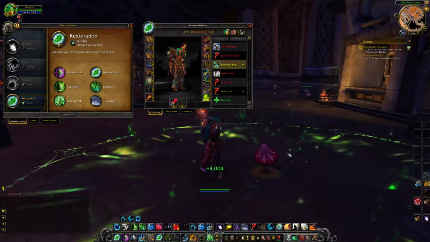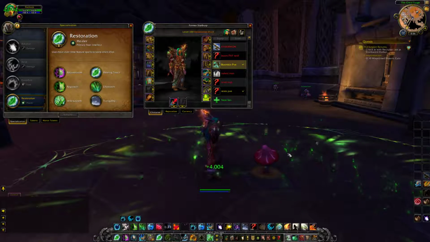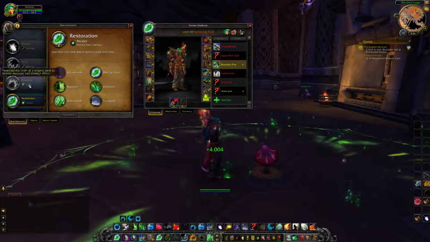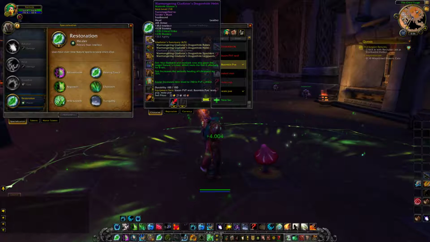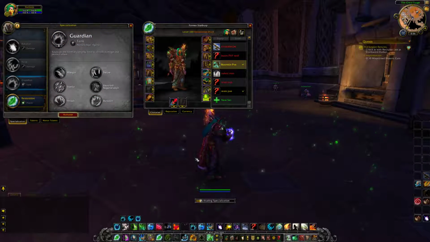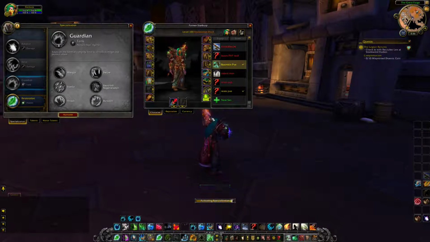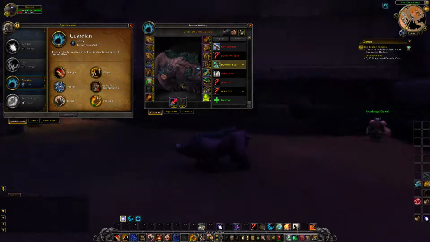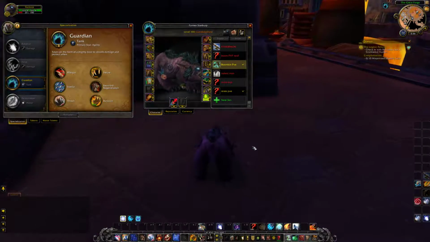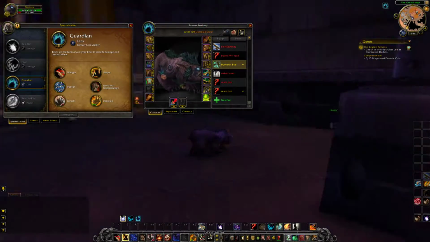Now, unlike in most games, where you pick a specialization and you can't change, not only can you change in World of Warcraft, but you can change on the go. So notice all my gear here, that's intellect. I'm going to change to Guardian, which is the tanking spec for druids, and it's agility based. So I don't have to just be resto. I can change to the tanking spec, and I'm a bear now. I have roars and all different kinds of swipes to help me hold aggro.